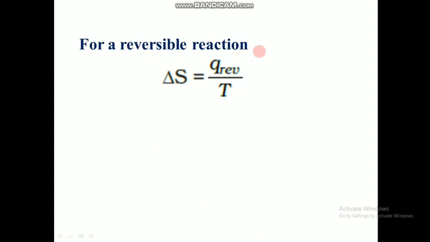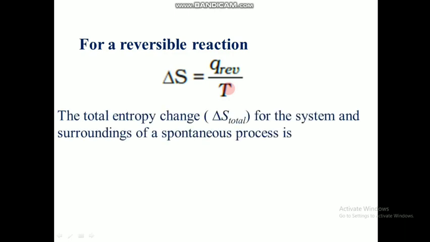So for a reversible reaction, the change in entropy is equal to Q by T. Q is the heat change and T is the temperature. So it is proportional to heat but not temperature.